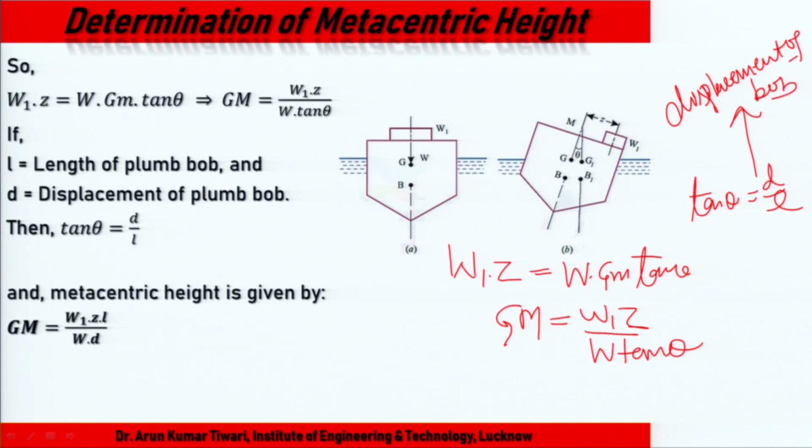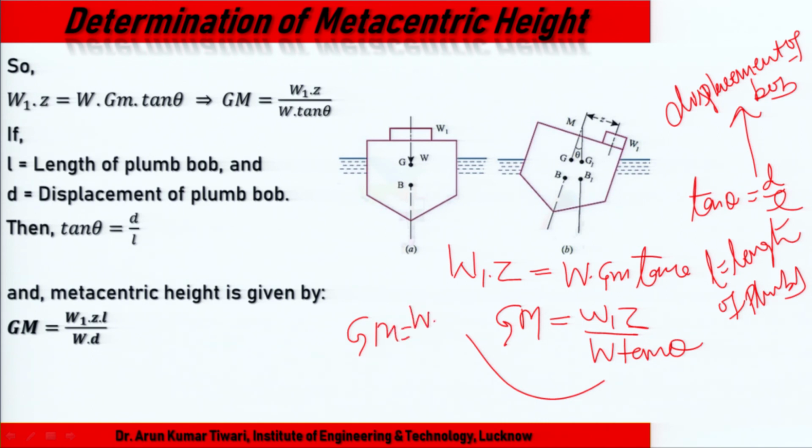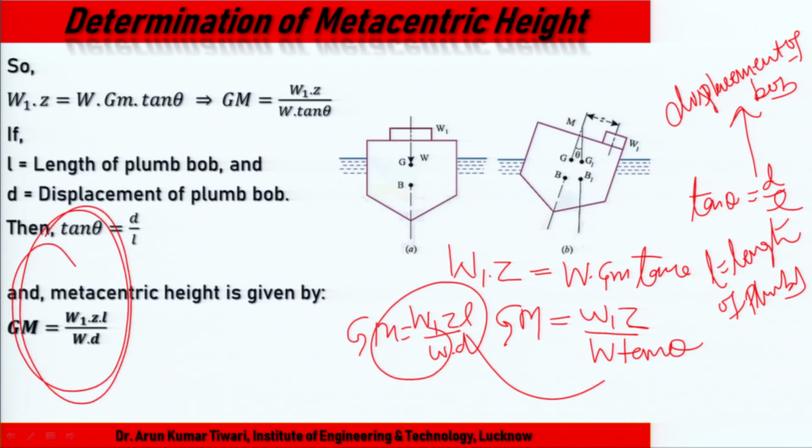And L is the length of the plumb bob. By this we can calculate metacentric height, GM equal to W L upon. So, in this case we can calculate it experimentally.